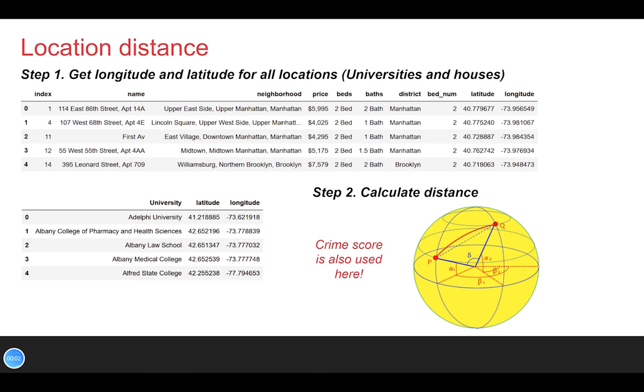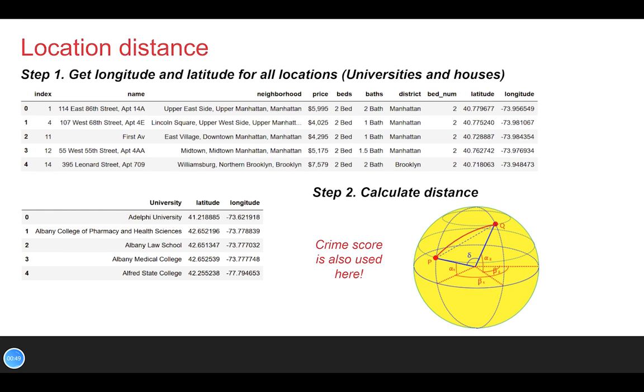Hi, please allow me to introduce the last two parts of our final project. This part is about location distance. So step 1, in order to get longitude and latitude for all locations, which means universities and houses, we scrape Google Maps. For the universities, we simply use the name, and for the houses, we use the name and neighborhood. The only thing is that when you scrape Google Maps, you can only scrape 150 lines, and then you will be blocked. So in order to get our final data, we scrape several times, and then we combine the data together.